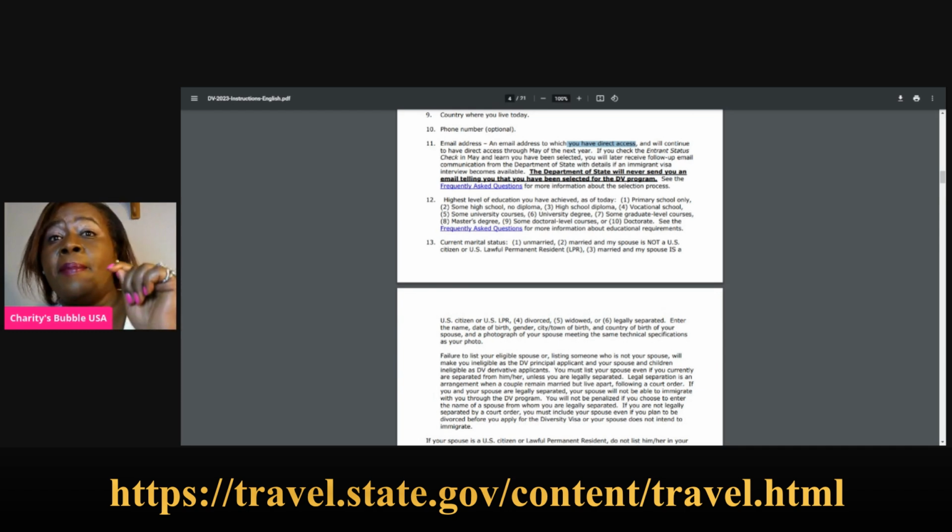Now, when you check the entrance status and you have been selected, you will receive follow-up emails to tell you what to do. So make sure that the email that you're using there is the correct one. You have to use the email. And I like these smartphones, because you have your email there, you just scroll on it and look at your email. So do not use an email that doesn't belong to you.